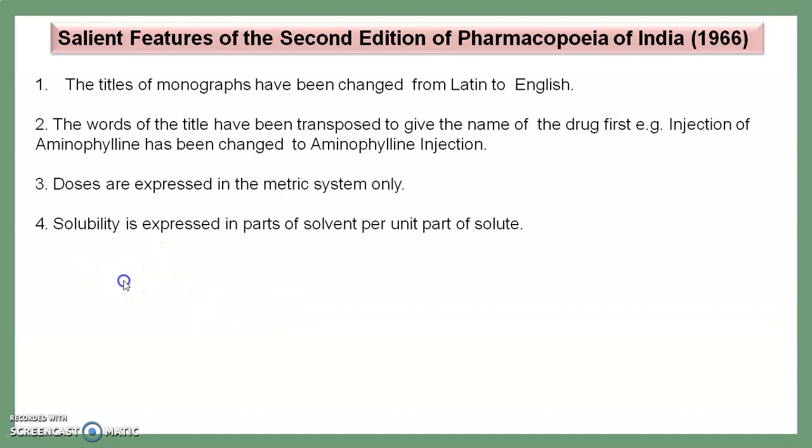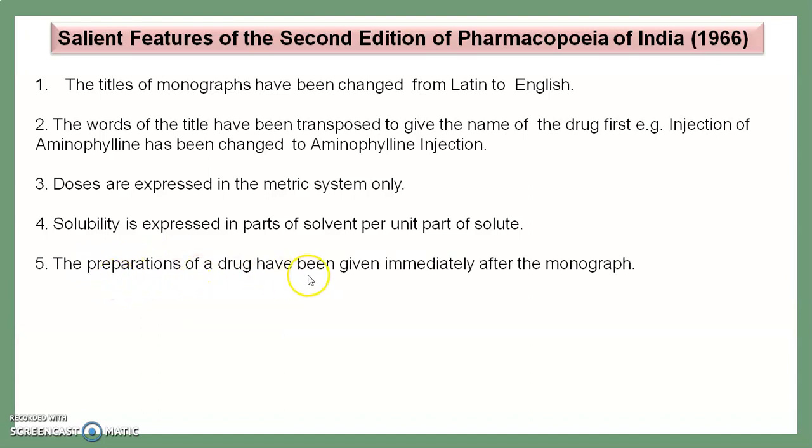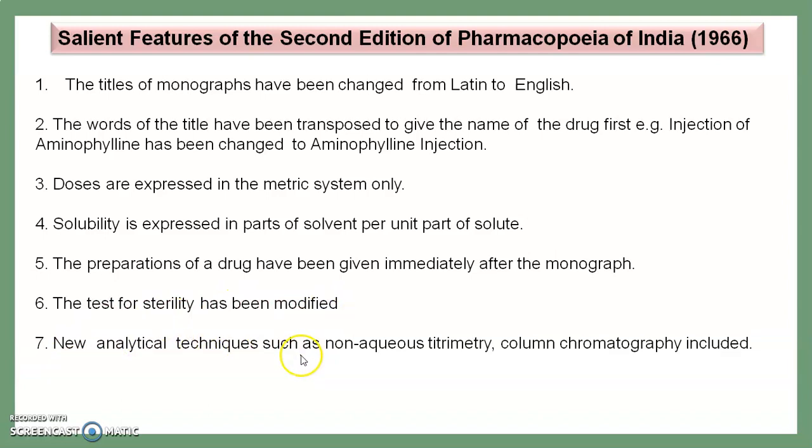Parts per solute are explained. The preparation of drugs has been given immediately after the monograph. The test of solubility has been modified. New analytical techniques such as non-aqueous titrimetry and column chromatography are included in this second edition.